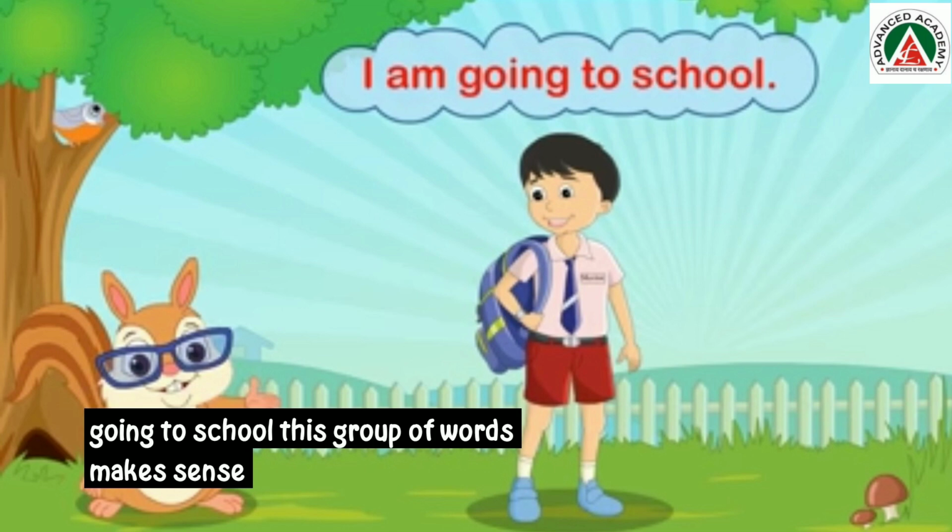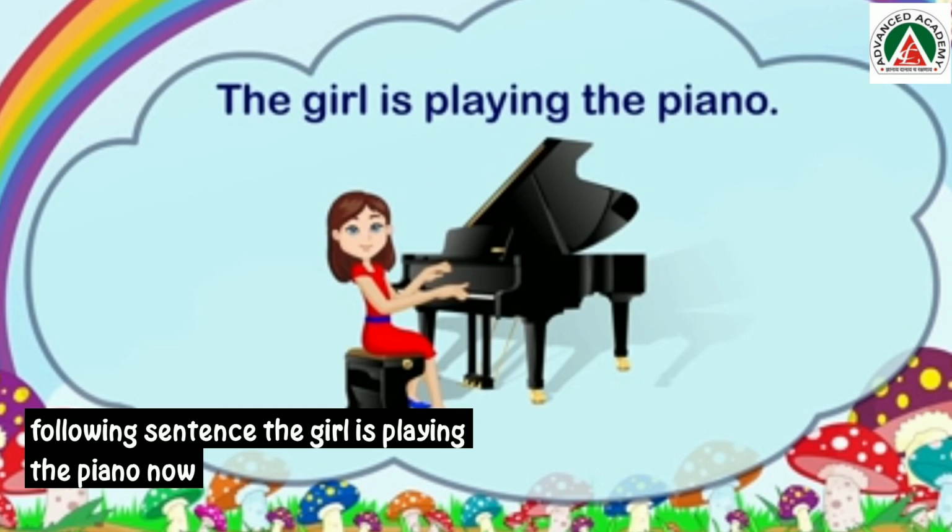Always remember to begin a sentence with a capital letter and end it with an end mark. Look at the following sentence. The girl is playing the piano. Notice the beginning and the end of the sentence.